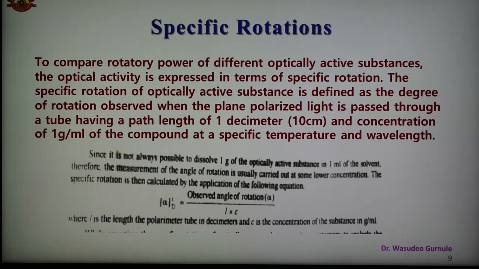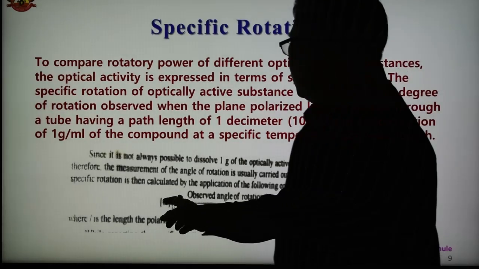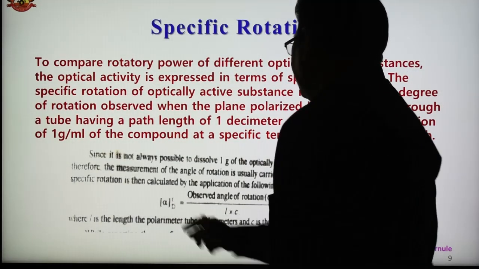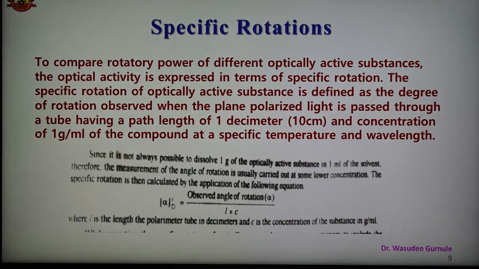It is generally expressed by the formula shown here, alpha T by D. This is the expression of specific rotation, which is the observed angle of rotation divided by L into C,